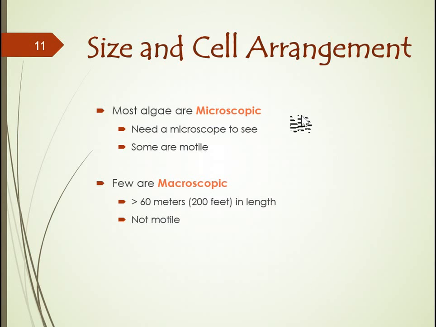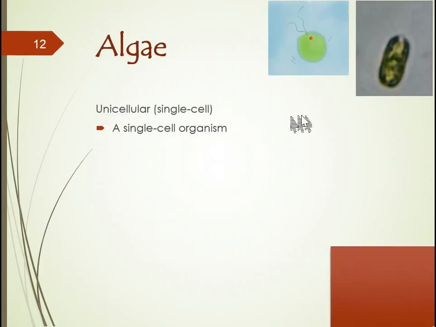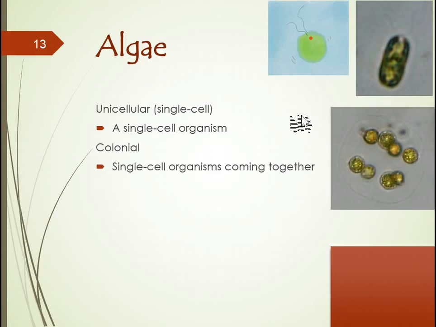These microscopic organisms can be arranged in different types of arrangements. So focusing on the microscopic organisms, they can tend to be just unicellular. That means a single cell organism. Or they can be grouped together colonially, as I'm showing you here on the right. These are 8 single organisms, 8 unicellular organisms that are grouped together by this gelatinous sphere. They come together as a colony to help acquire food. It's also most often a reproduction phase.